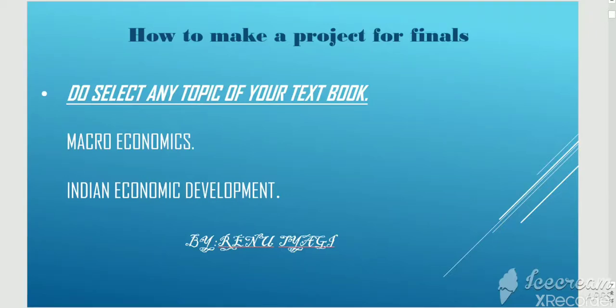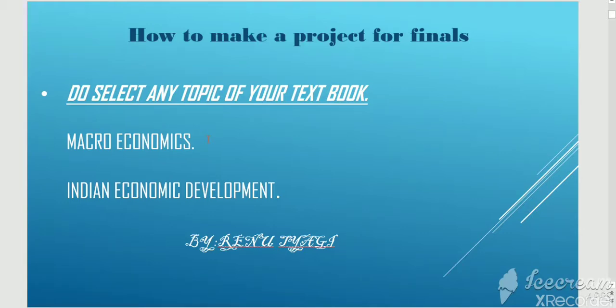Children, there are two books in your class 12th, macroeconomics and Indian economic development. Select any topic from macroeconomics or Indian economic development. So many topics are there in your big book. If you go with macroeconomics, then you can go with commercial bank, functions of commercial bank, money creation function of commercial bank.